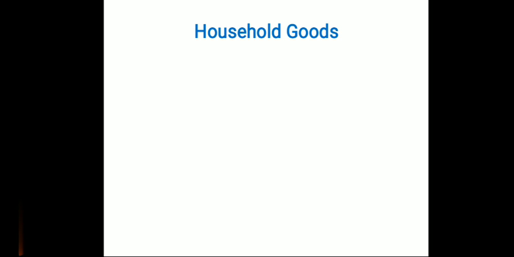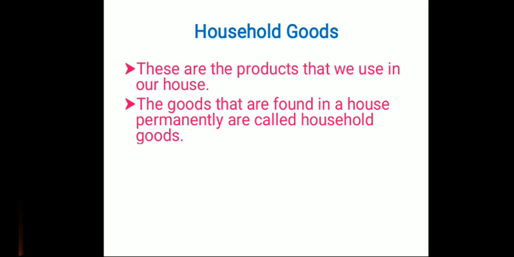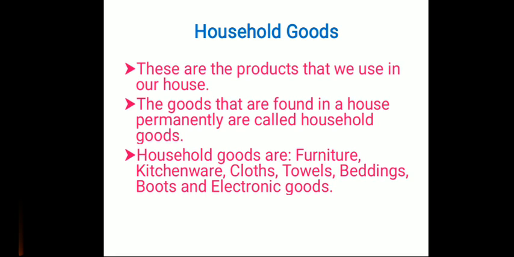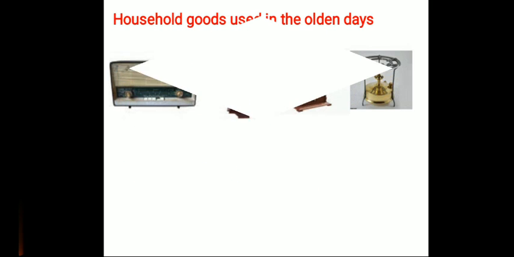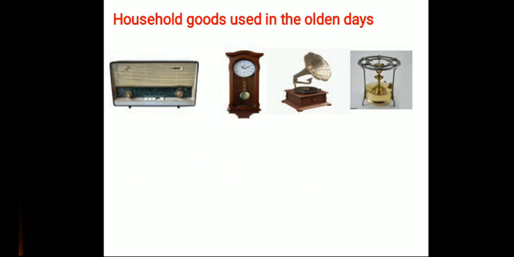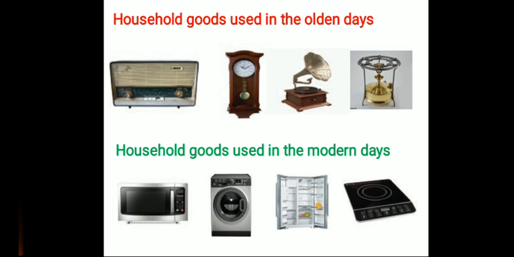Simply we say that these are goods we use for a long period in our lifetime. The goods that are found in a house permanently are called household goods. Let us see some examples: furniture, kitchenware, clothes, towels, beddings, boots and electronic goods. Observe this picture. These are the household goods used in the olden days. And the next shows household goods used in the modern days.